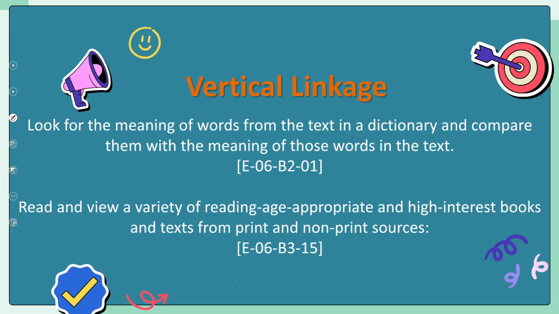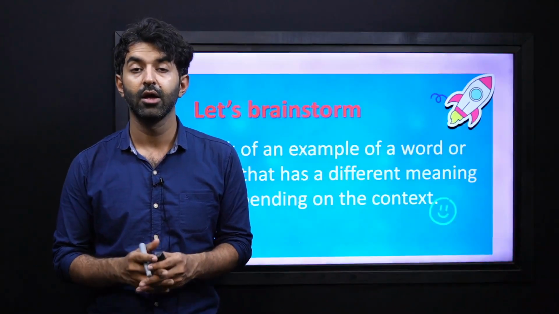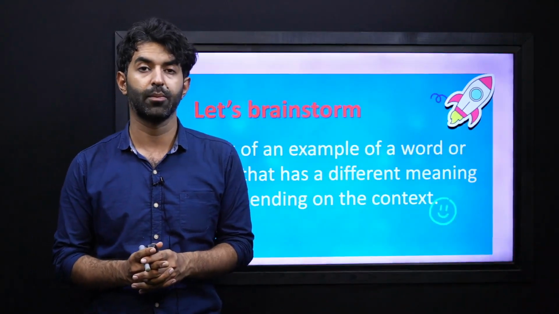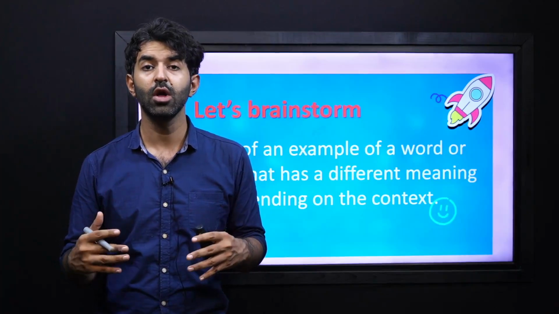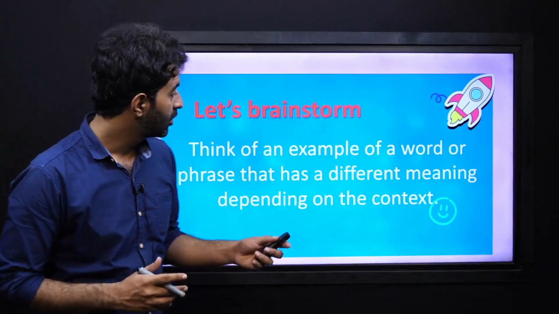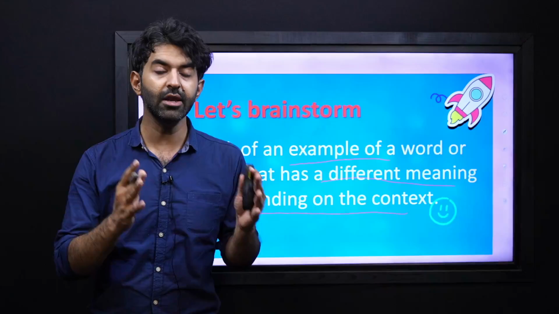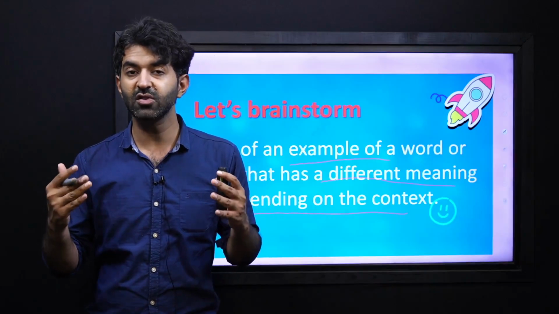Now, let's move on. Here you can see a vertical linkage, my dear learners. Now let's begin by doing a very quick and easy brainstorming session. This is to storm your brains a little bit. So be prepared and ready to answer this question. You have to think of an example of a word or phrase that has a different meaning depending on the context. So think about a word, and that word should have different meanings. Now, can you come up with such words?